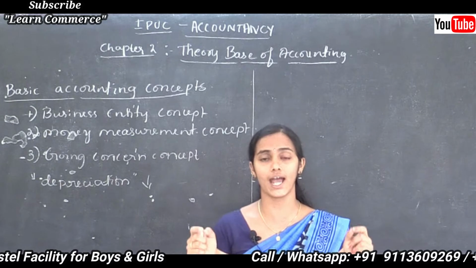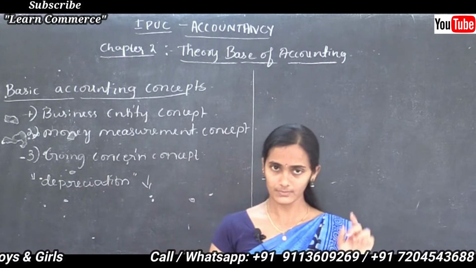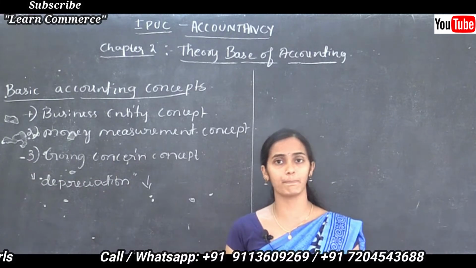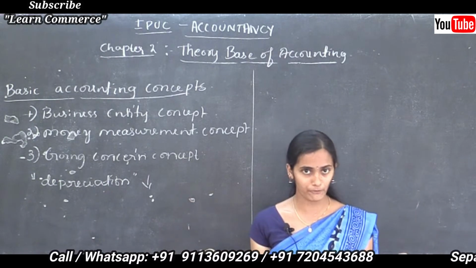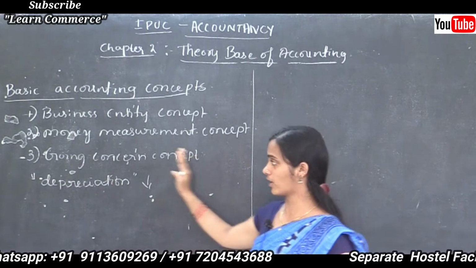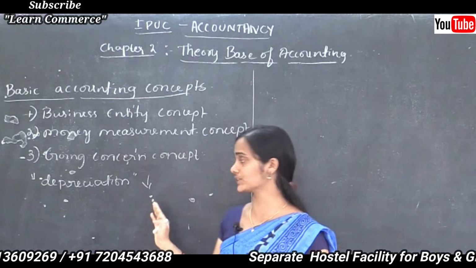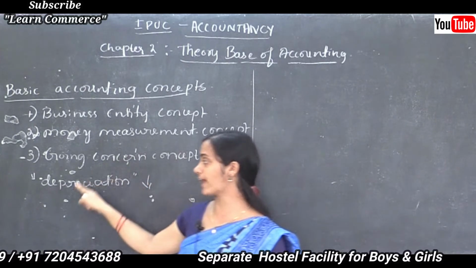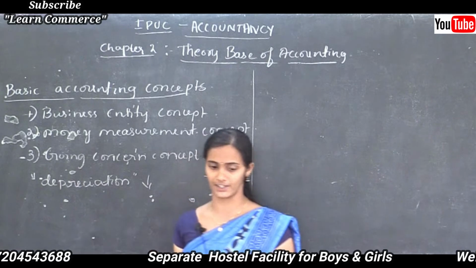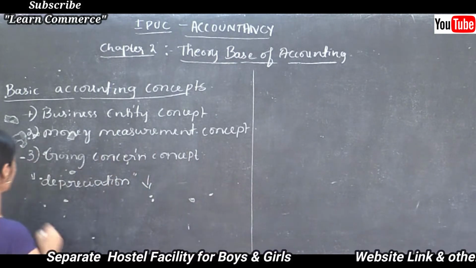That is the main assumption of the going concern concept, and it is applicable to all types of business as a whole. According to this concept, we should pass the journal entries, especially at the time of calculating depreciation. The next main concept is the accounting period concept.